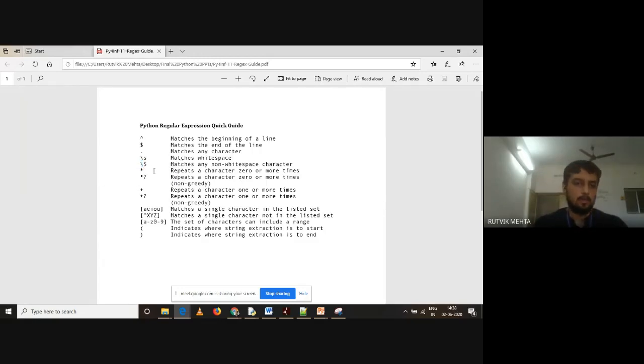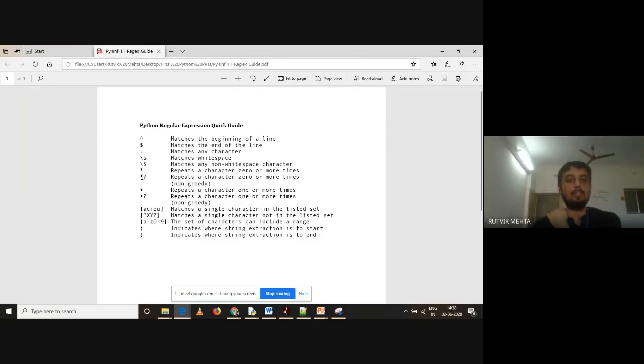Then next is star. Star means repeat the character 0 or more times. Those who have studied compilers, or those who have studied POC, they know this meaning. What is the meaning of star in regular expressions? Star means 0 or more occurrences. The same is applicable over here. Star means 0 or more occurrences, and it repeats a character 0 or more times.